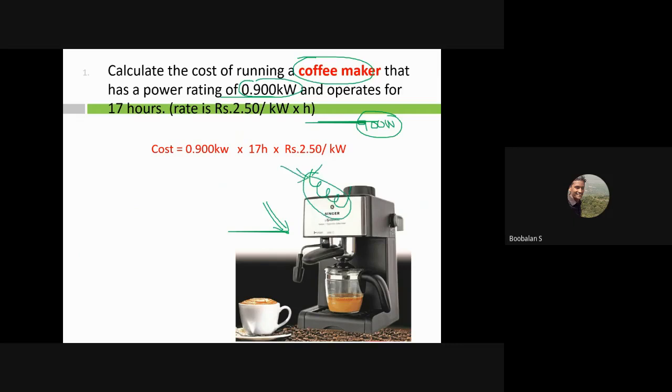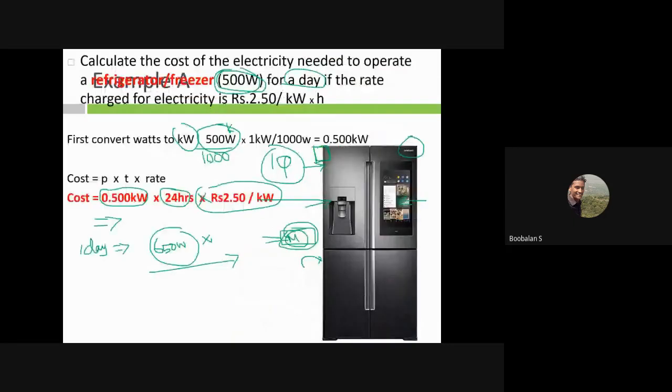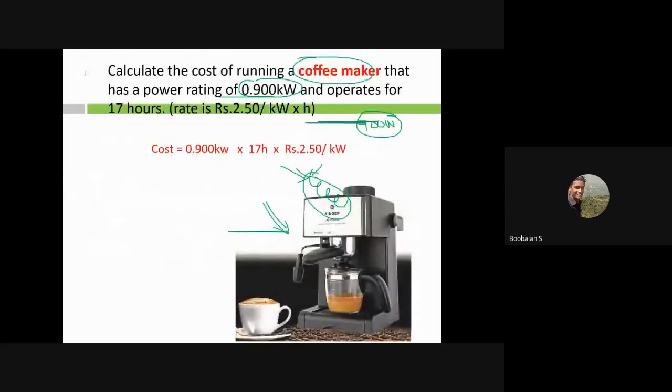In the previous example it was 500 watts, now it is around 900 watts. Because it is instant, we are just going to make a coffee, so we definitely need to create instant high temperature. That electrical coil, the induction coil, needs to create a very high temperature in a short period. So we need to apply more current, and that's why its wattage is much higher.